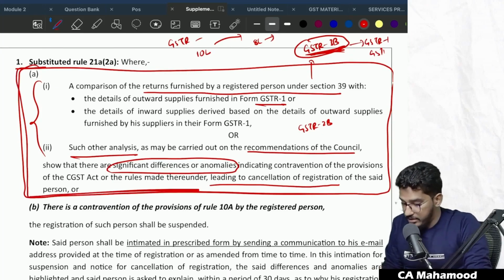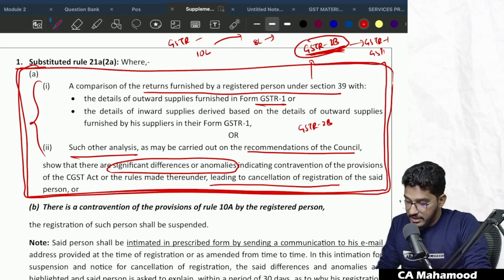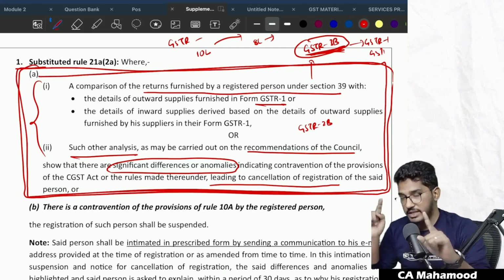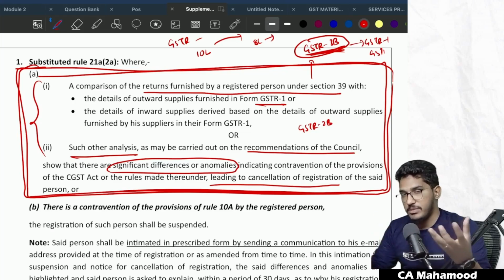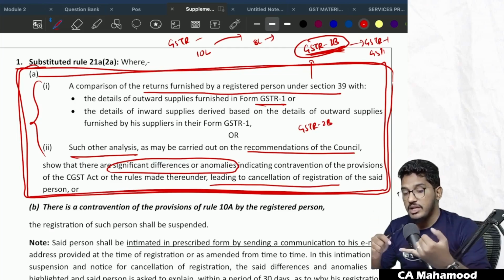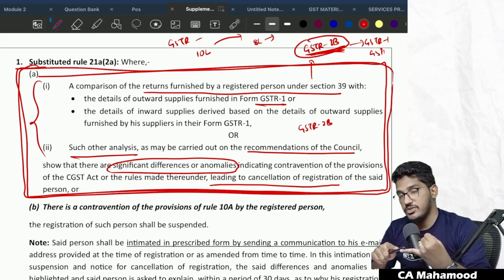This is not amended. This is already there. We have discussed this in the regular class as well. So what Rule 21A says is, the system sometimes can automatically suspend the registration. When the system has done some analysis on the basis of the returns you have filed, and out of that, if the system finds some deviations or anomalies, giving a hint that there could be a violation of the provisions which might require the proper officer to cancel the registration, the system will automatically suspend the registration.